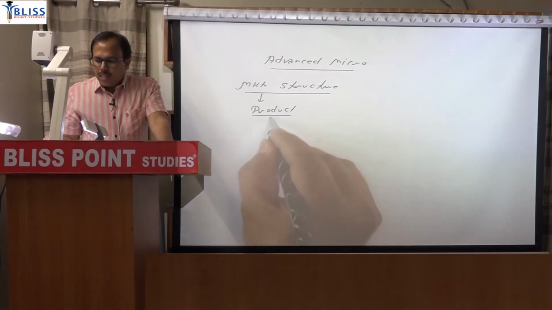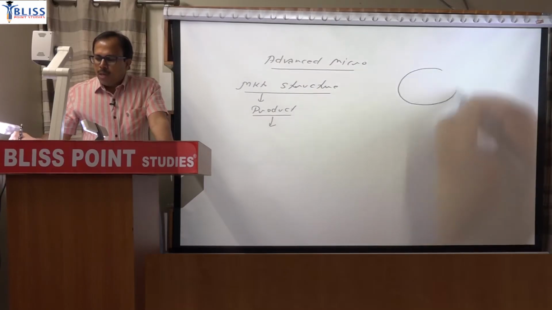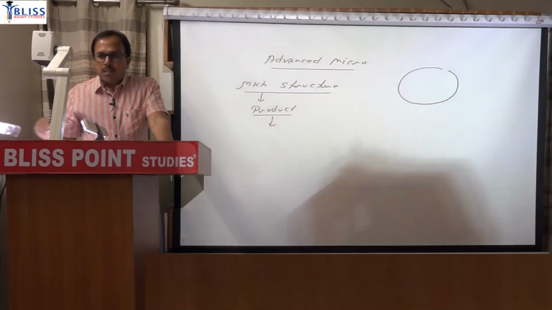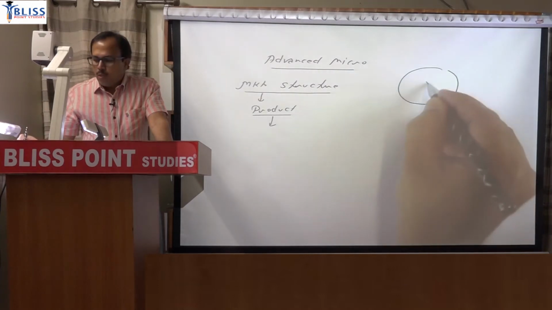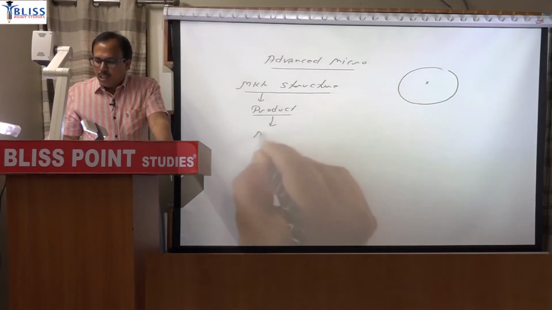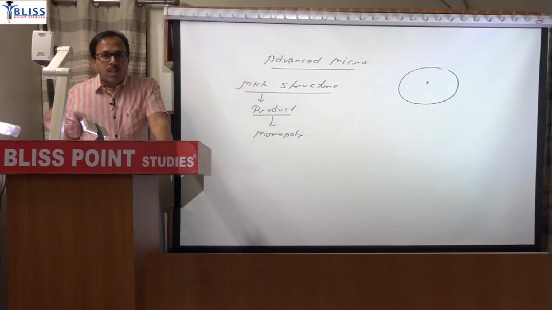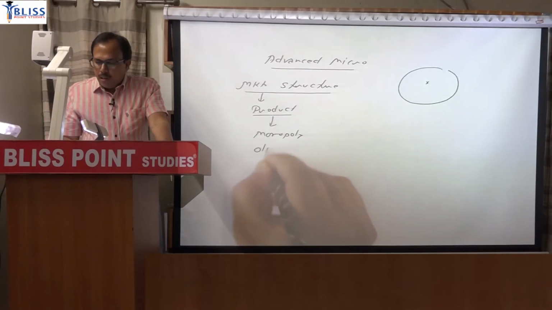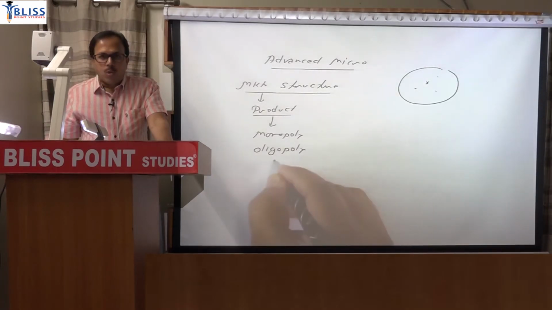So when I say the concept of market is product oriented, in that market there can be one seller. If there is only one seller in the market, the nature of that market is monopoly. More than one but not large in number, it will be oligopoly. So if there are few sellers, the market is oligopoly.